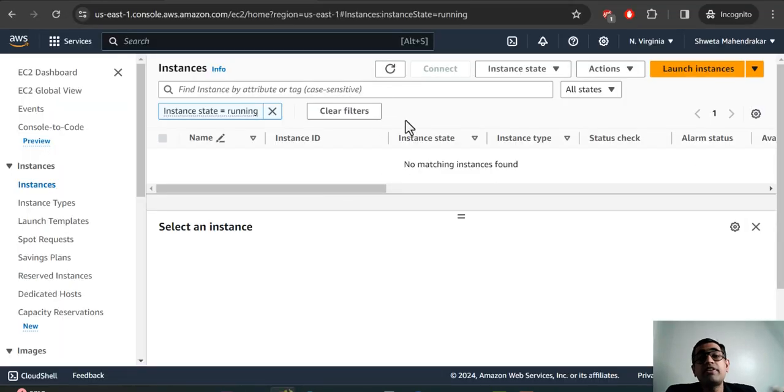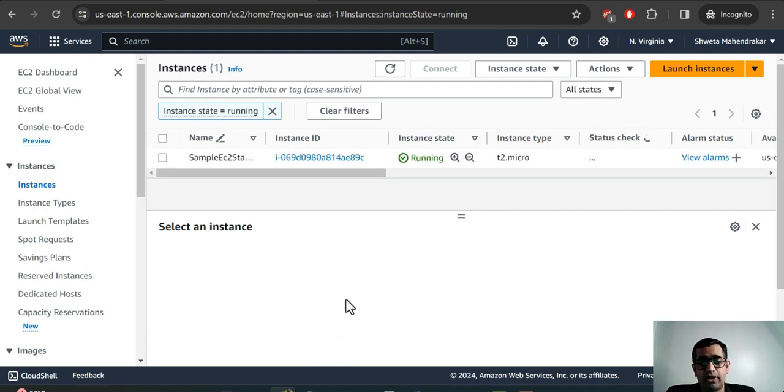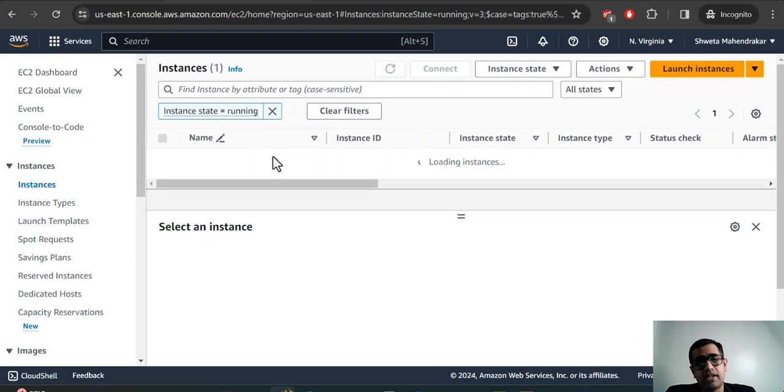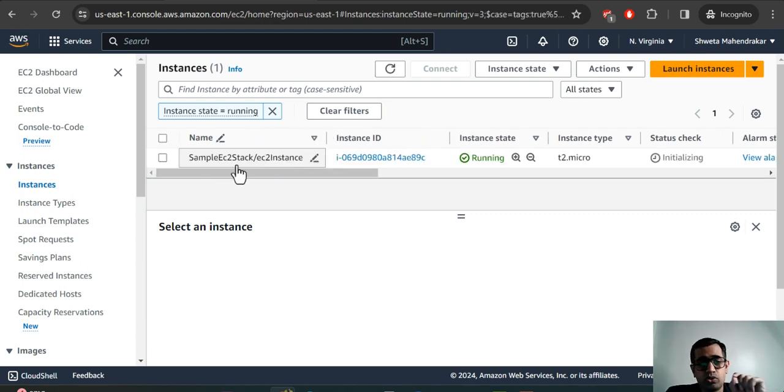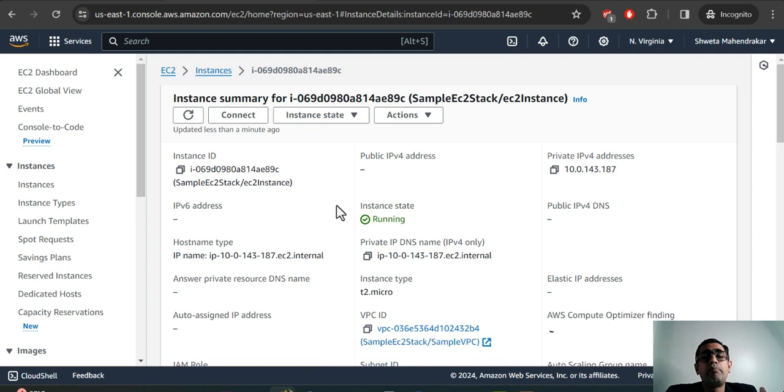Now, I haven't refreshed the EC2 management console yet. I'll refresh it in front of you, and then you can see that one of the EC2 instances has already been created by the CloudFormation template, of course. This is the name of the EC2 instance that we have created, the sample EC2 stack. You can get inside this EC2 instance and perform all of the activities, like a virtual machine for you, correct? So you can connect to these instances.